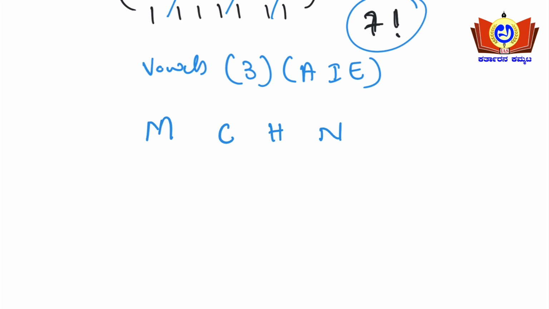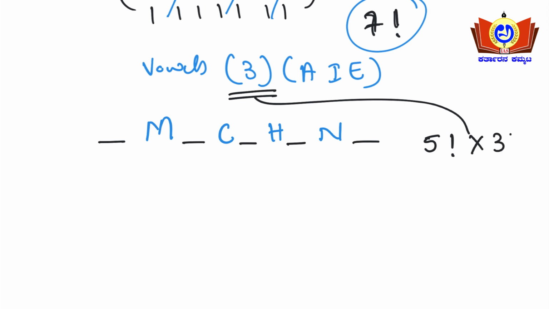Okay, so how many gaps are there? 1 2 3 4 5. So 5 factorial, yes or no, into how many vowels are there? 3 factorial. Are there any repeated letters in this case? No, there are no repeated letters. If at all repeated letters are there, we will divide by them here.